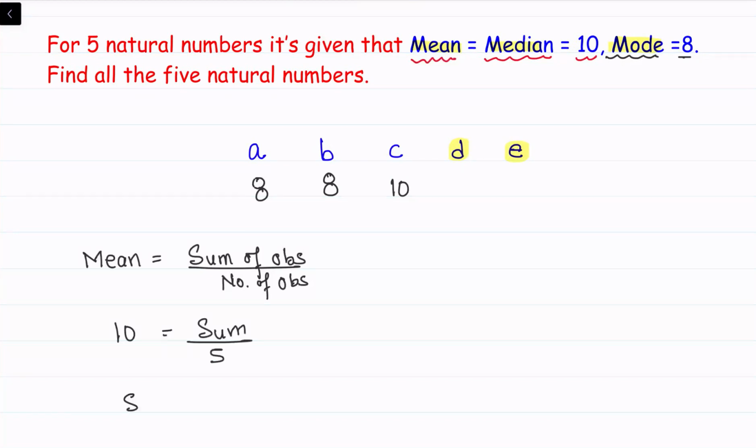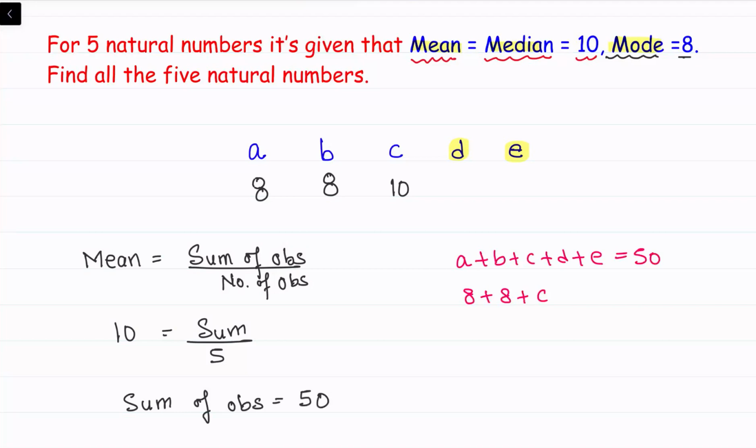So we can say that the sum of observations is 50. So A plus B plus C plus D plus E is 50. But A, B, C are given to us. So 8 plus 8 plus C, which is 10, plus D plus E, this is 50. Simplifying it, we are getting D plus E is nothing but 24.